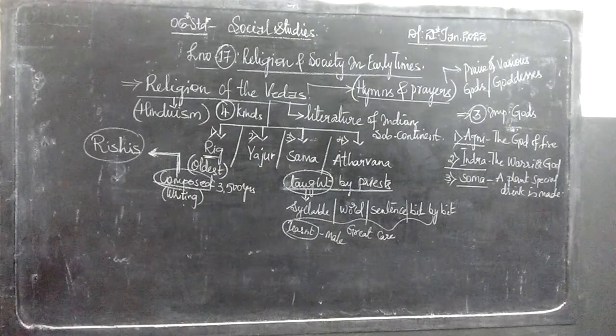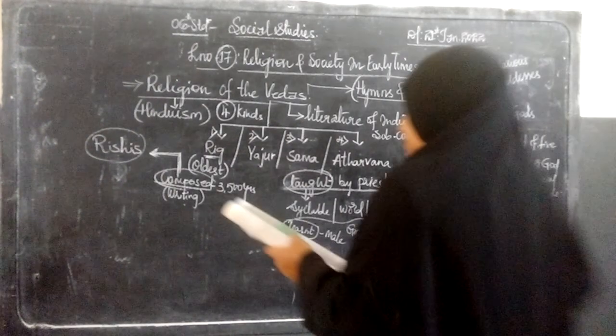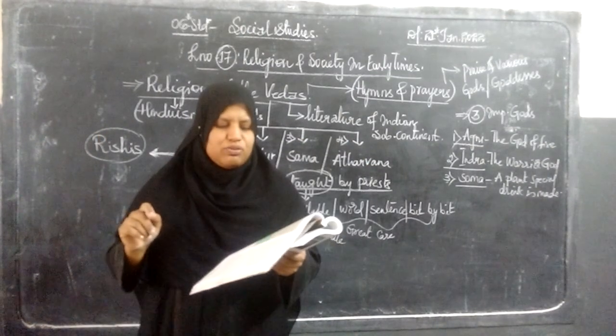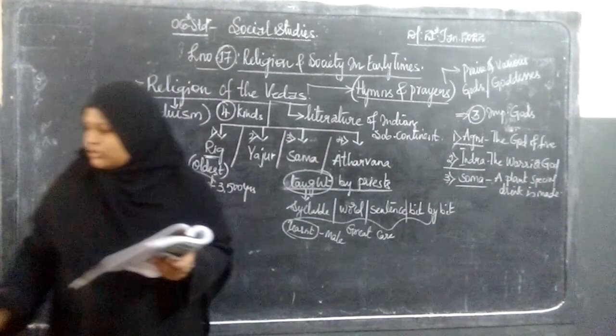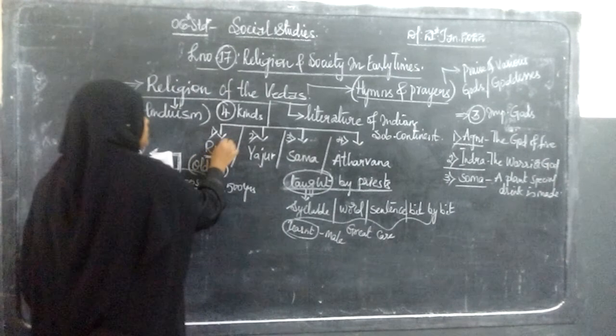Now we will see what kinds of cattle are mentioned in the Vedas. There are many prayers in the Rig Veda for cattle, children, especially the sun, and horses. Here we will learn about the importance of the Rig Veda.